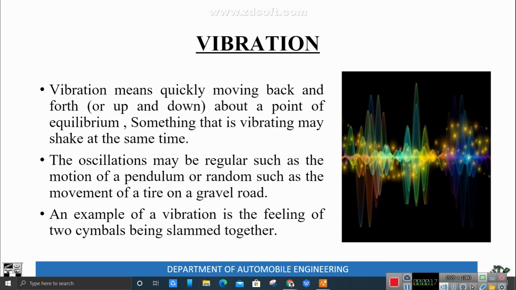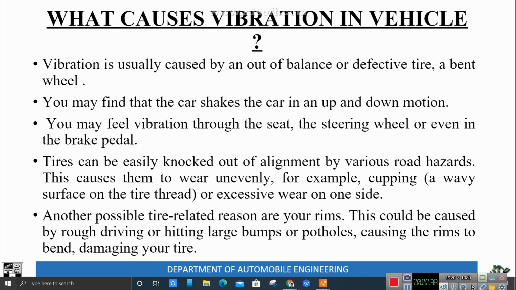So let me introduce from the vibration. Vibration means quickly moving back, forth, up and down about a point of equilibrium. Something that is vibrating may shake at the time. So in oscillation, a regular motion such as a pendulum or a random movement such as a tire on a gravel road. An example for vibration is that feeling of two cymbals being slammed together. Next slide.